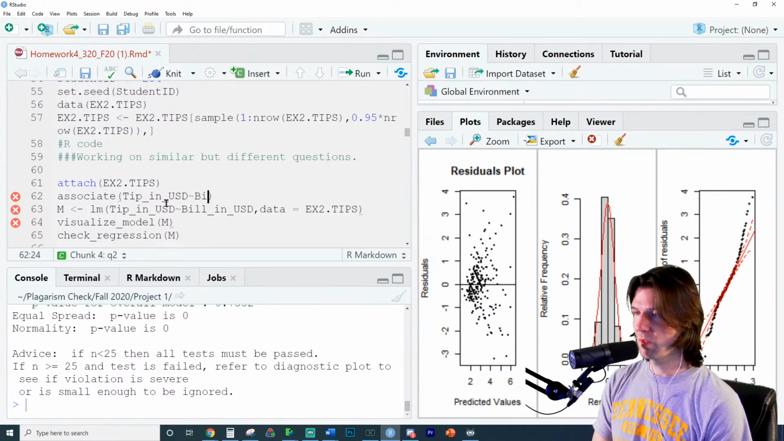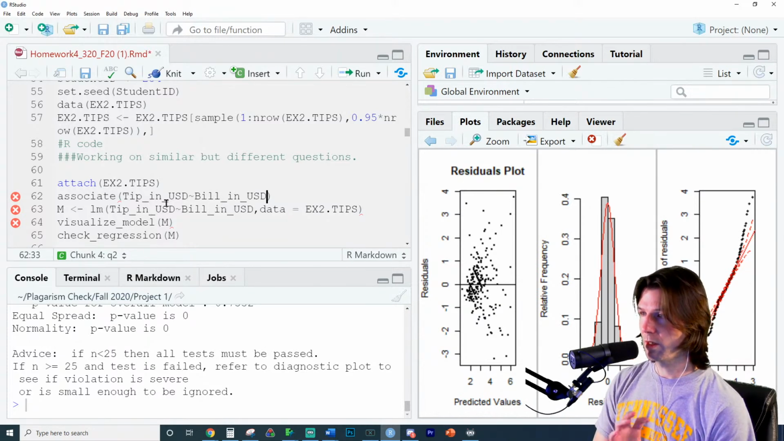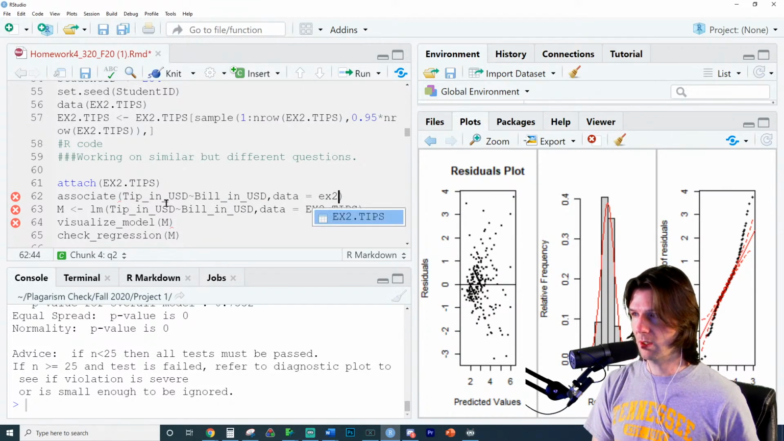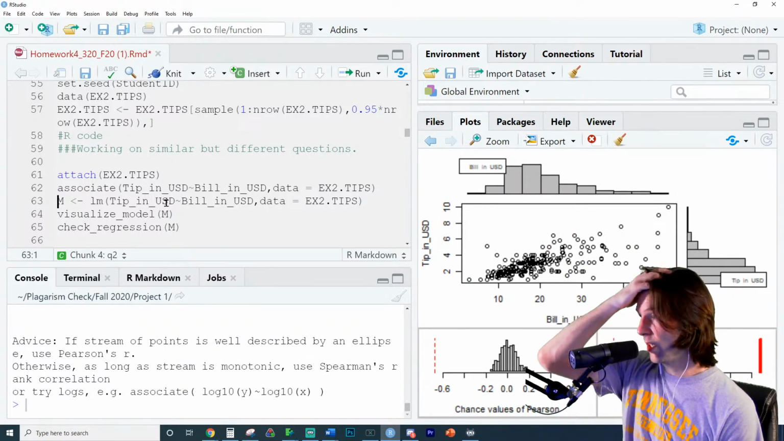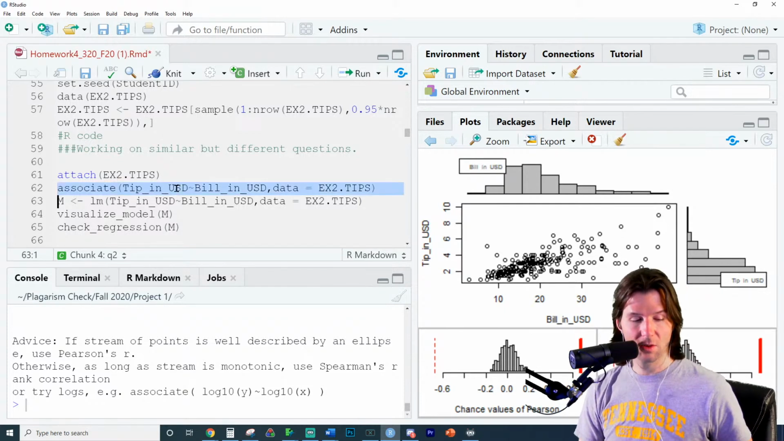Since these have all these underscores and capitalizations, it's very easy to make a typo. So you just want to let it autocomplete by hitting enter, and then you want to do data equals ex2 tip, and then it should run. Make sure each of them autocompletes, and then have this code. I'm just going to drop it in the chat.